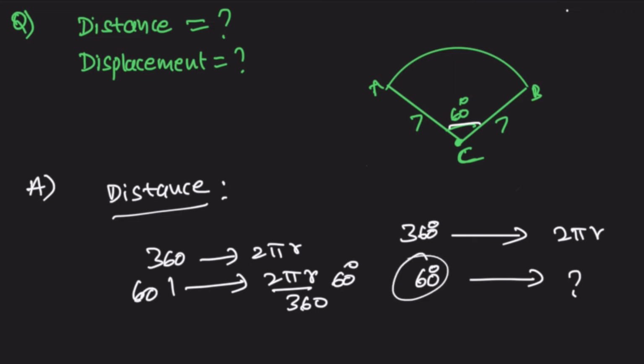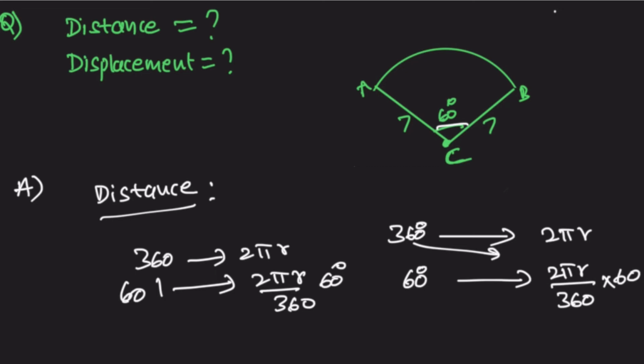So we require 60 degrees. We get 2 pi r; bring 360 to this side, then it becomes the denominator, and multiply with 60 degrees. So 6 times 6 is 36, 2 3s are 6. So the distance here is pi r by 3.